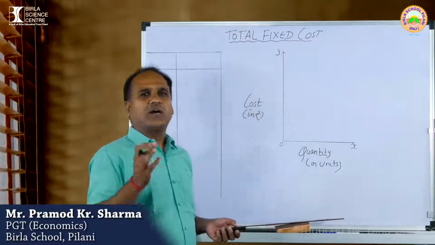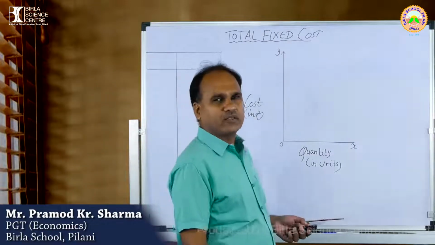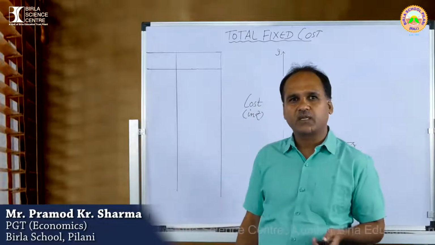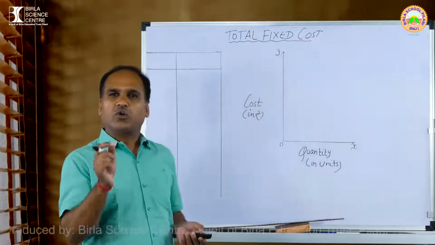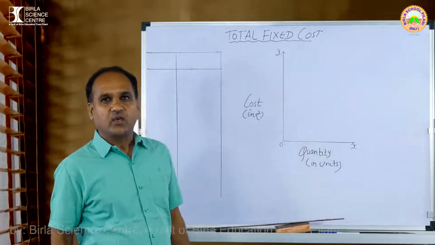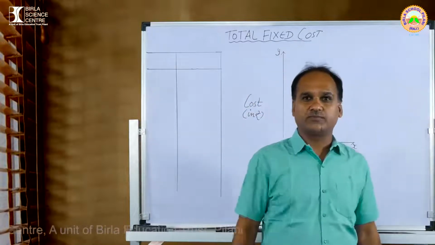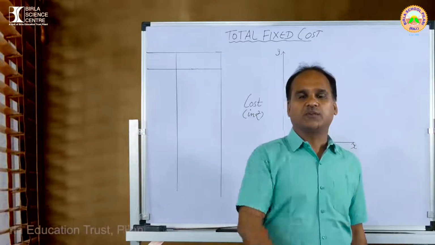And in the cost chapter, I planned that I should start with the topic called total fixed cost. What is the meaning of total fixed cost? First you understand. Total fixed cost is the cost which is fixed at any level of output. Yes, at any level of output.